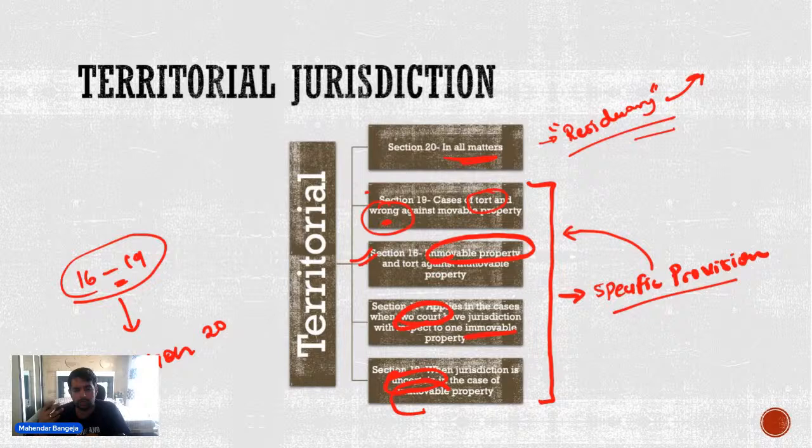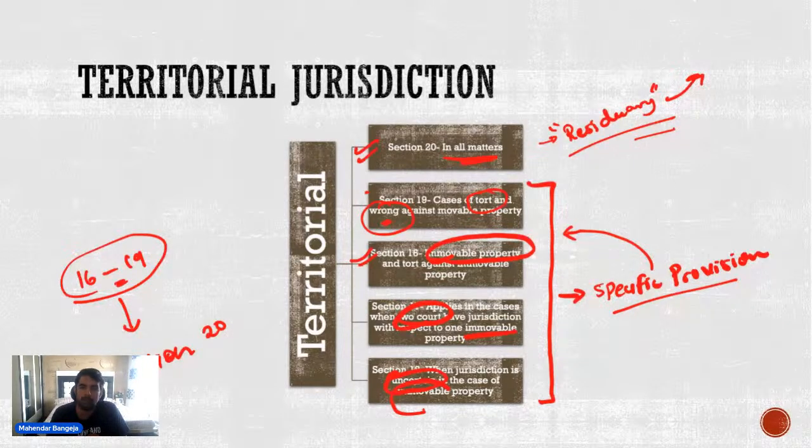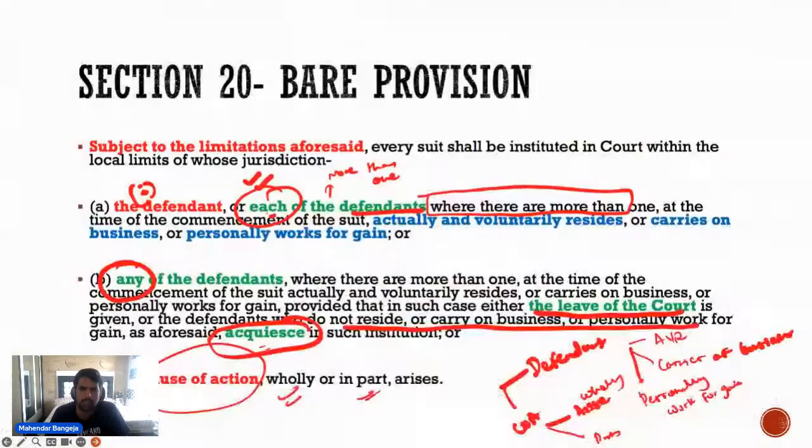What if jurisdiction is uncertain? So if jurisdiction is uncertain, then also you can file it in that court, after making a record of uncertainty. ठीक है. अब अगर केस इन सब में नहीं है, then Section 20 will kick in. तो पहले तो Section 20 है क्या.